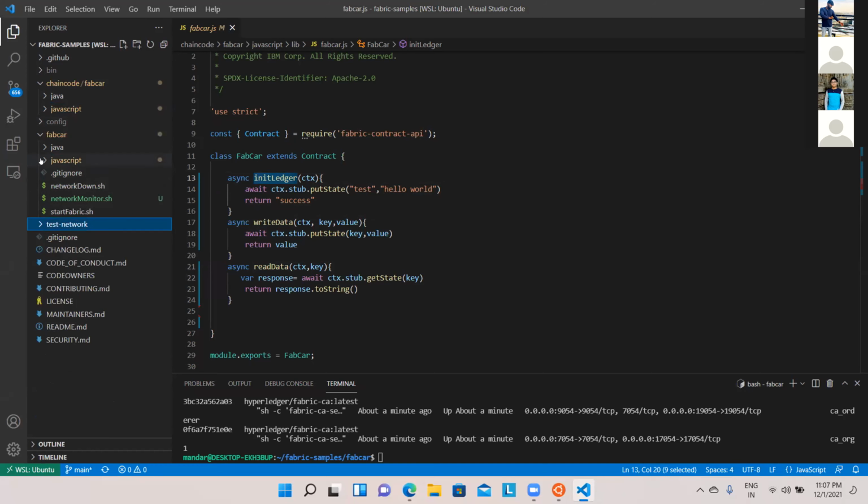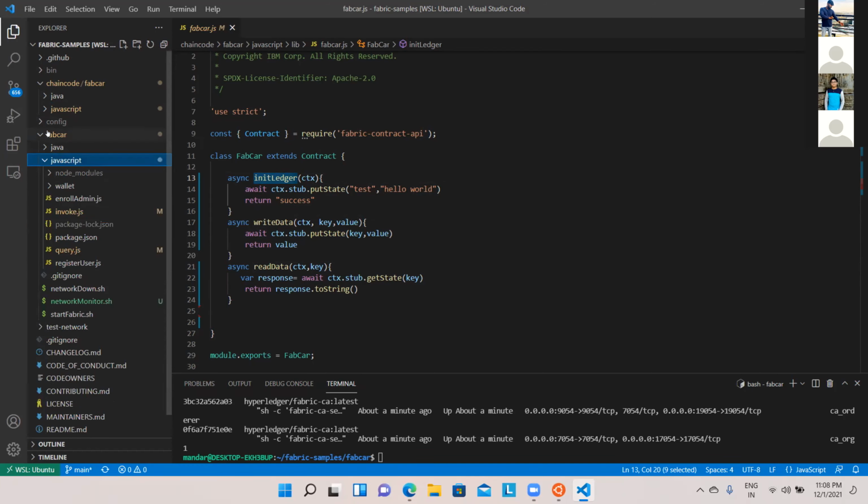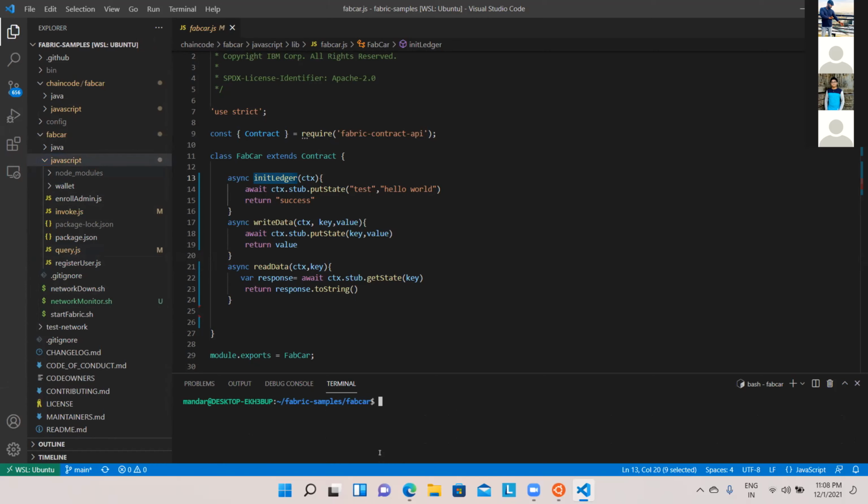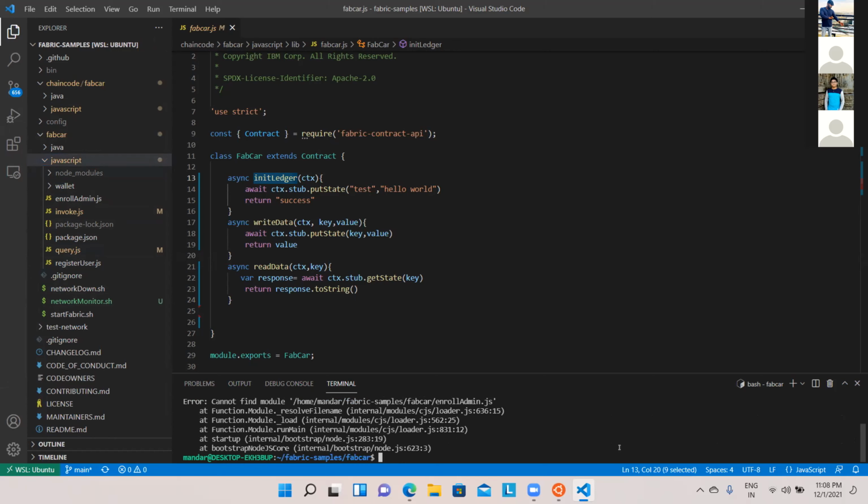I don't want that. If I go to my Fabcar again, in the Fabcar, you will see these files: enrolladmin.js, invoke.js, query.js, registeruser.js. So my chain code is on, it is deployed. First thing I need to do is enroll the admin. So how do I call it? It is node enrolladmin.js. No, I don't have that. Fabcar, okay, cd javascript.